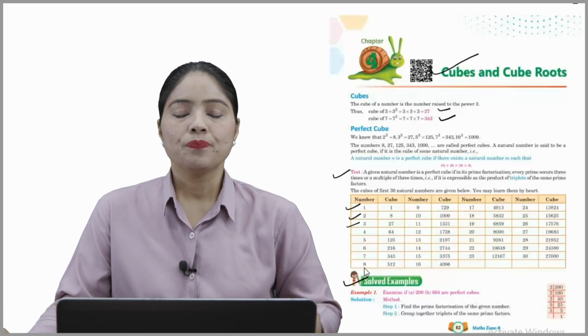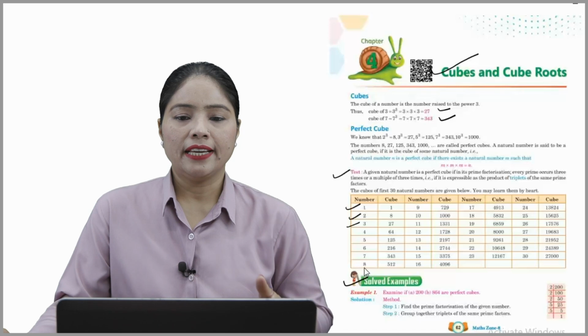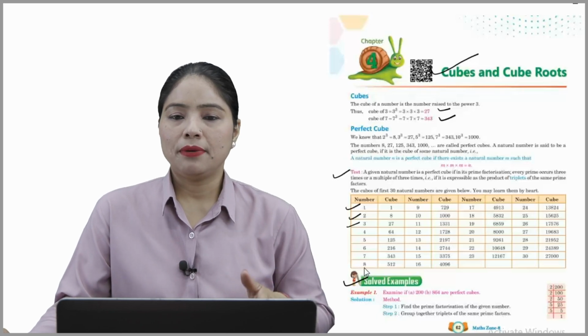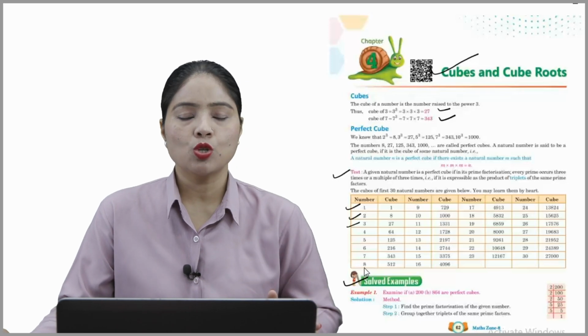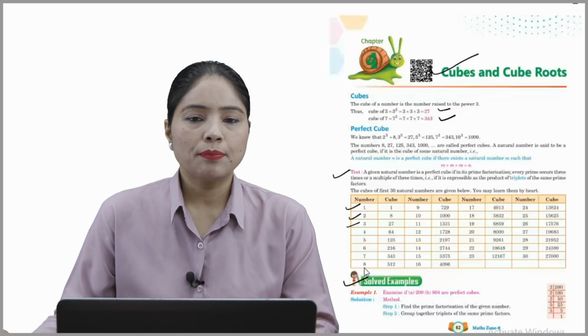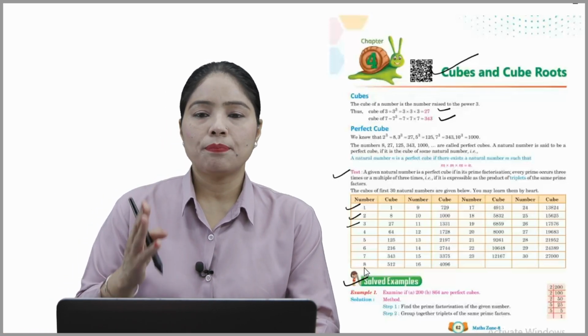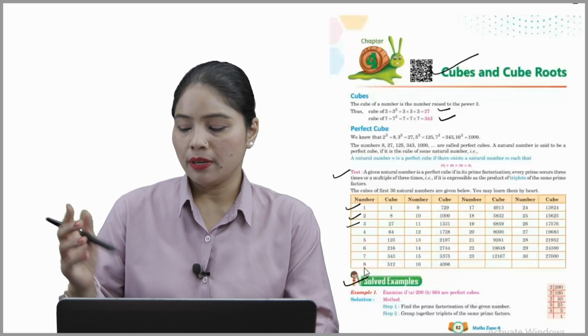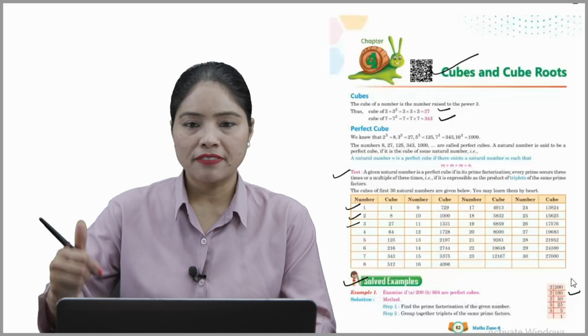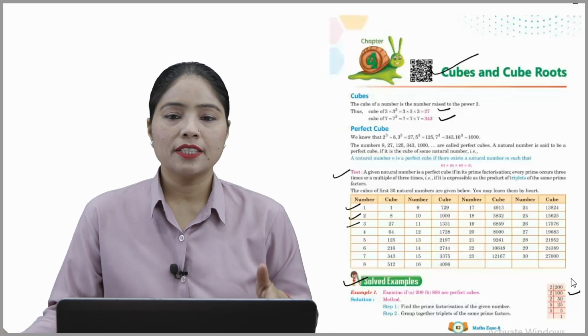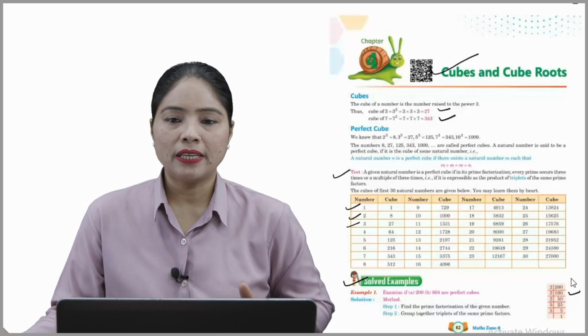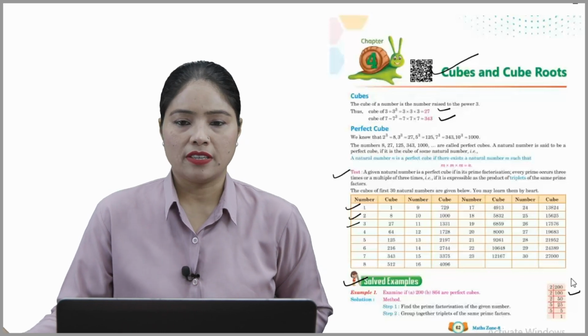Example number 1. Examine if A means 200, B means 864 are perfect cubes. So now how to solve it? Method. Step number 1. Find the prime factorizations of given number like that way. पहले prime factorizations निकाला. After that group together triplets. अब triplets की grouping करनी है of the same prime factors.